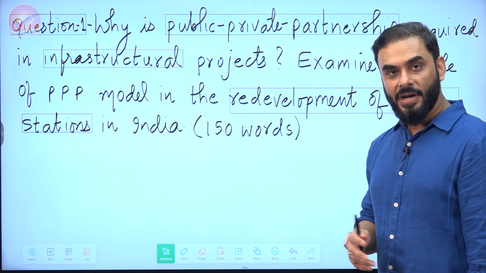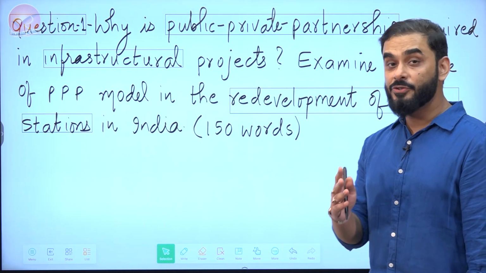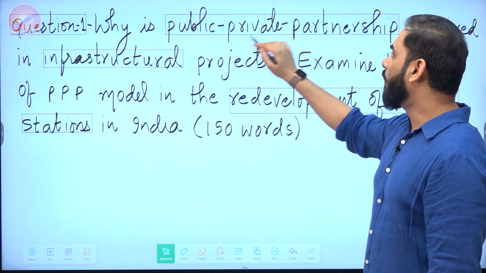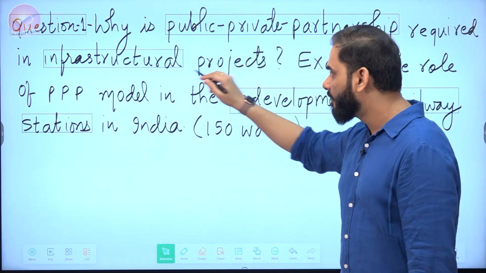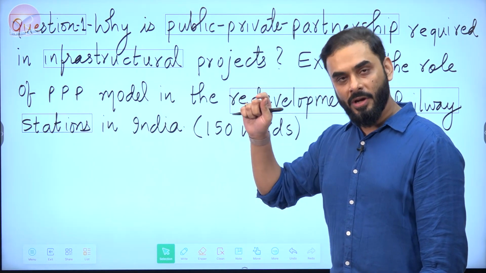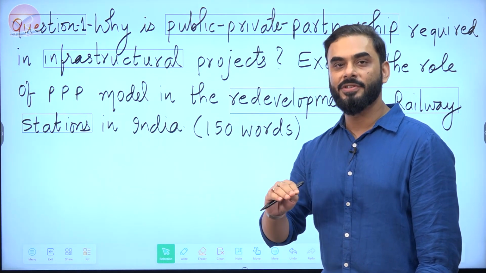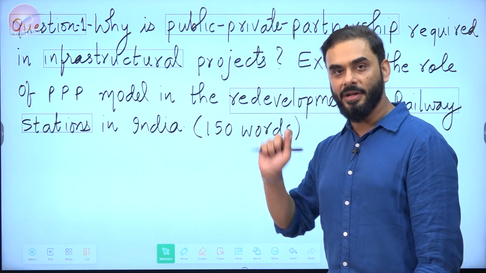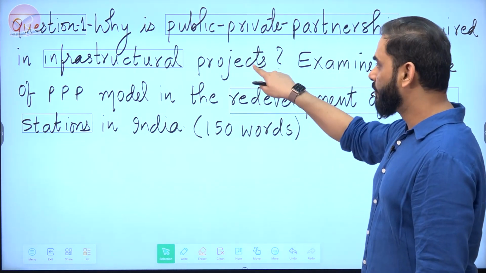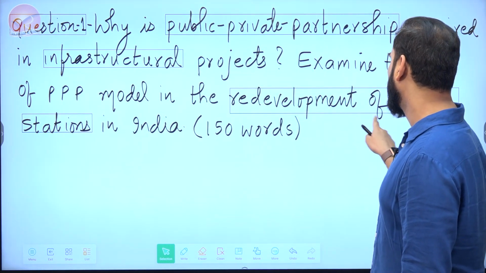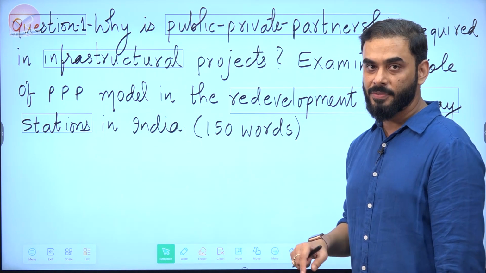So let us try to understand the different components of the answer which we have to focus on in this question. This question says, why is public-private partnership required for infrastructural projects? Now you are writing the exam for Indian civil services, which means this question has been asked in the context of India. And because the next question also says, examine the role of the public-private partnership model in the redevelopment of railway stations.